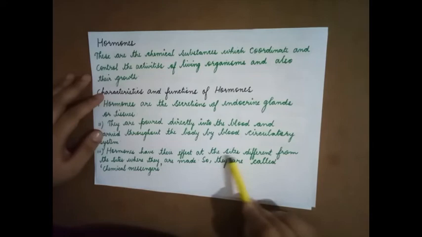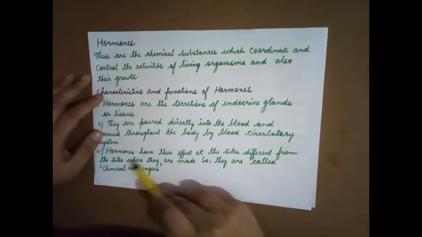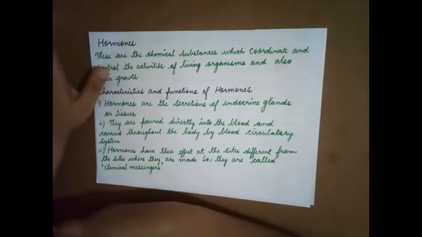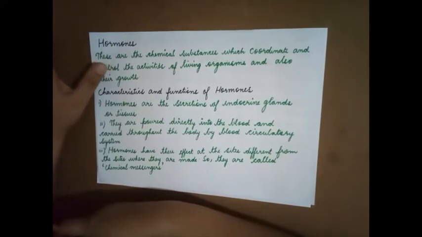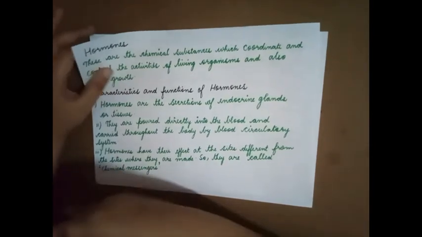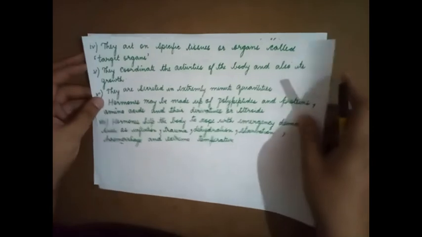Hormones have their effect at sites different from the sites where they are made, so they are called chemical messengers. Hormones are produced at one site, but they have the effect on some other site.